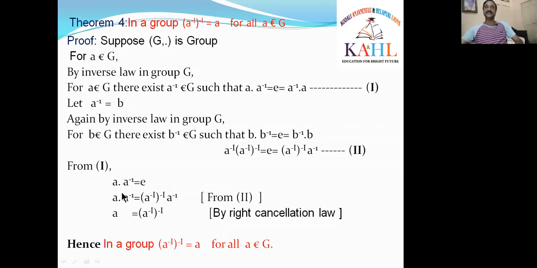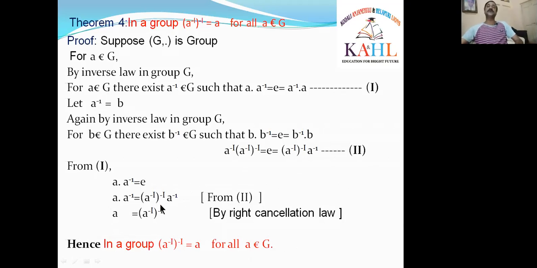We have written in the next step A dot A inverse, as it is in the LHS part. What about the RHS part? In the place of E, I am using the second bit. What is E? E is equal to A inverse whole inverse into A inverse. I am replacing E with A inverse whole inverse into A inverse. This is from 2. If you observe, on the LHS part, A inverse is on the right side.